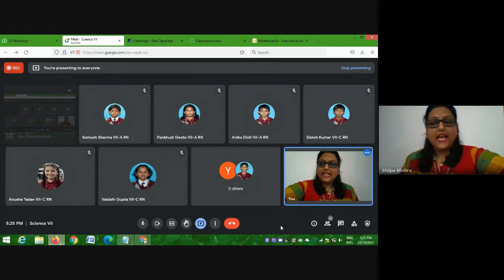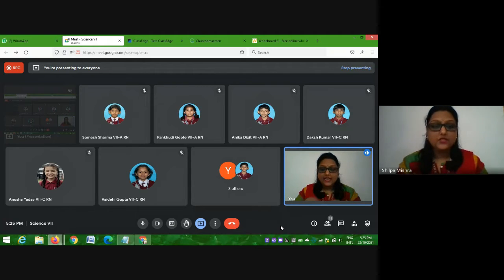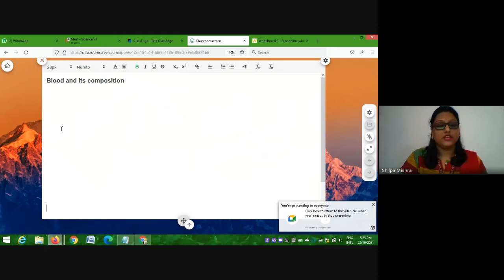Similarly, we can say that blood is a fluid inside which various substances are suspended, and these substances suspended inside the blood we call blood cells. So the major composition in blood is a fluid and it consists of different types of cells. Whatever blood is made up of, that is what we call the composition of blood, and that is what you are going to study today.